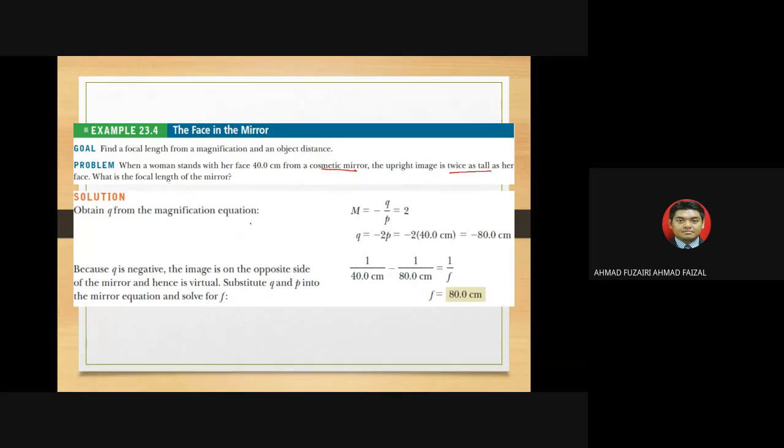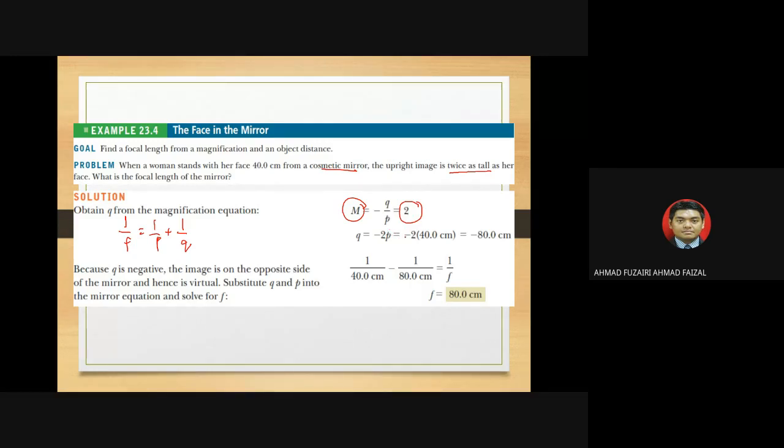Twice as tall as her face, so the magnification, remember, negative Q over P, is considered to be 2. When you want to calculate F, you need to apply 1 over F equals 1 over P plus 1 over Q, where Q is negative 2P.